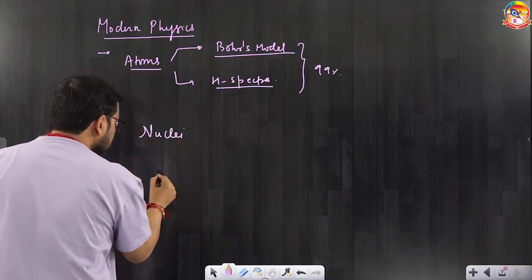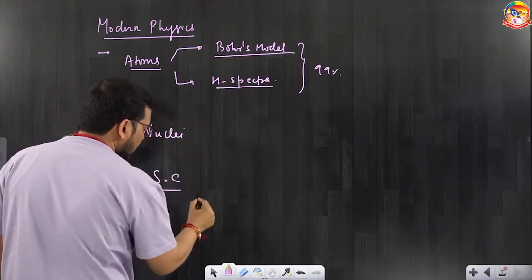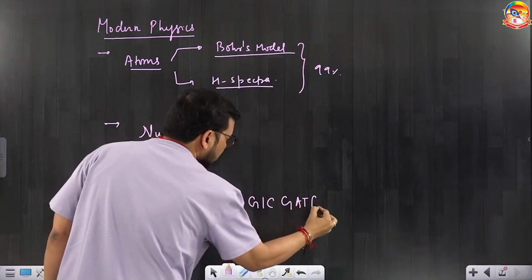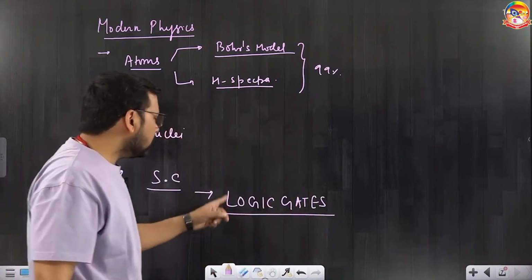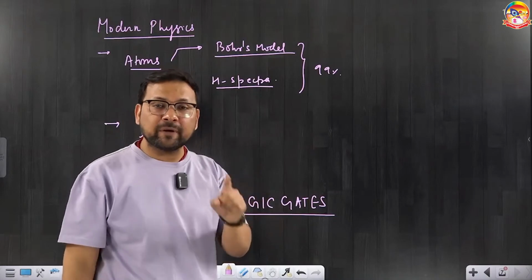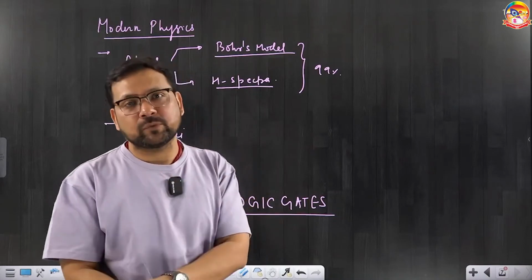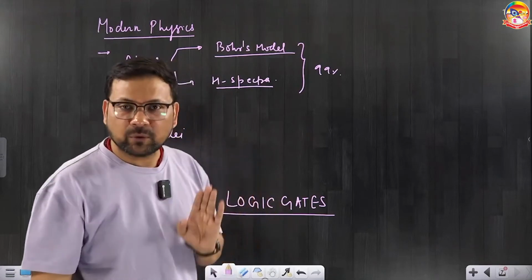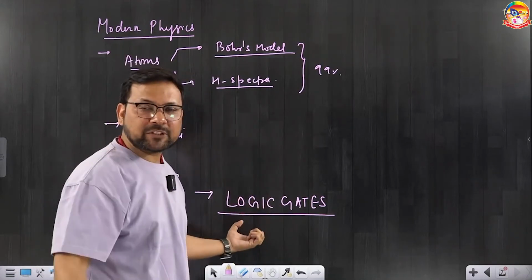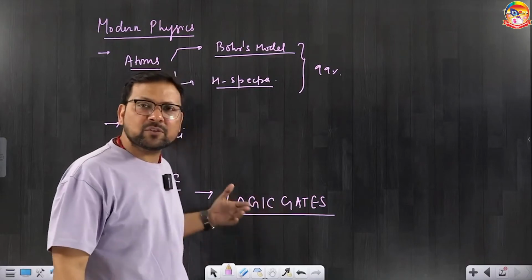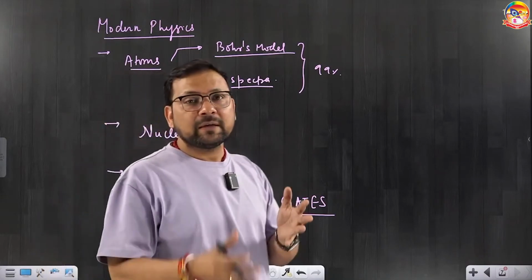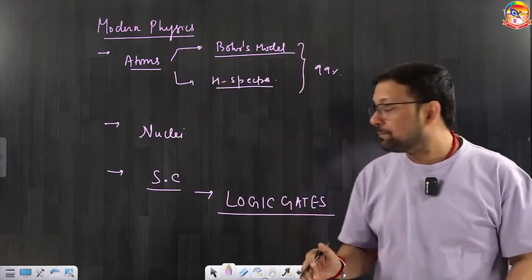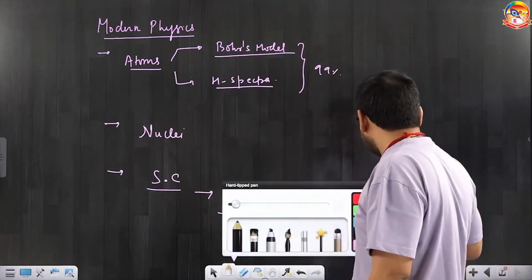Prepare nuclei and then semiconductor, and in semiconductor also the king is logic gates. According to PYQs, I am not asking you to prepare only logic gates, but you have to prepare logic gate questions on the pattern of PYQs. Only by doing PYQs in logic gates, your logic gates are prepared. Got it? For logic gates you can take 10-year, 12-year questions of NEET PYQs and solve all those questions. If some question you are not getting, learn the concept behind it, again solve the question, and the logic gate is prepared completely.